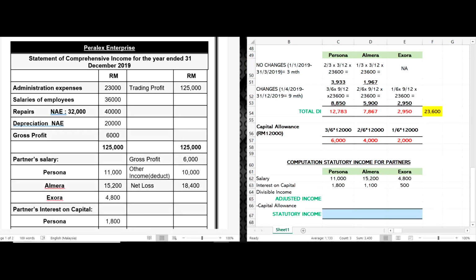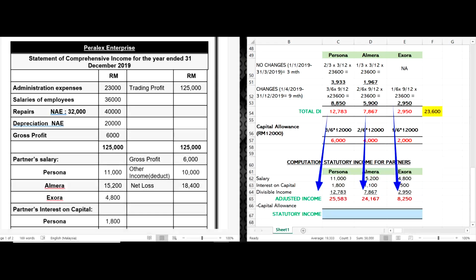Okay, so now it's about the divisible income amount. We already calculated it up here, so you just copy it down here for each partner. Right, so you will get the adjusted income. Okay. Right, so we are going to minus the capital allowance here.